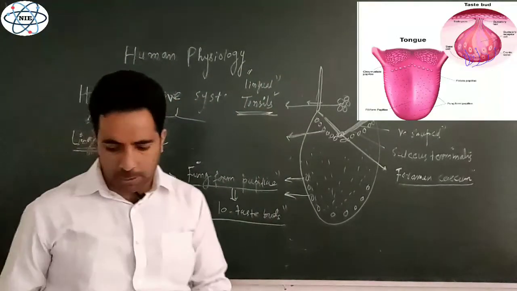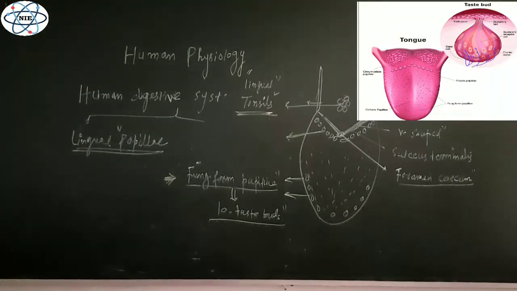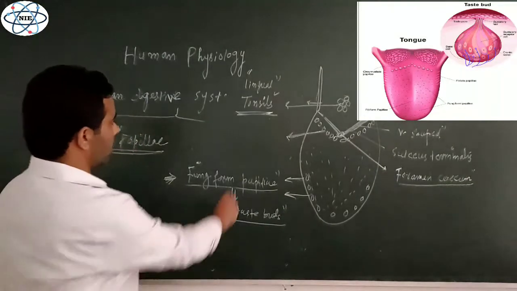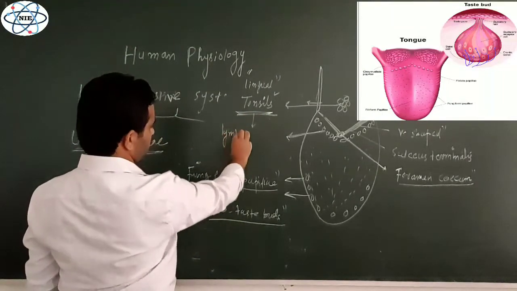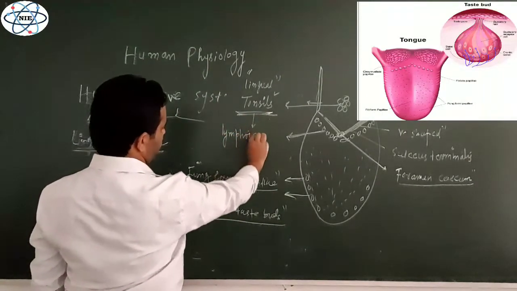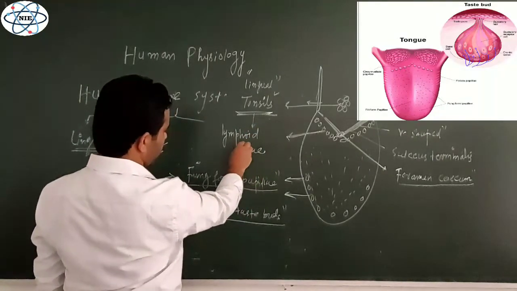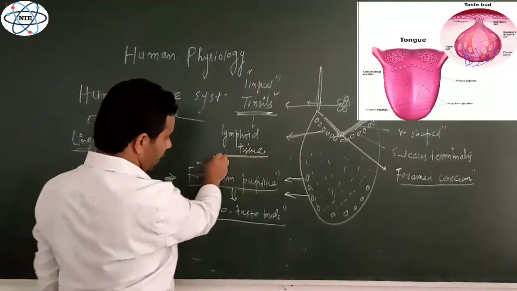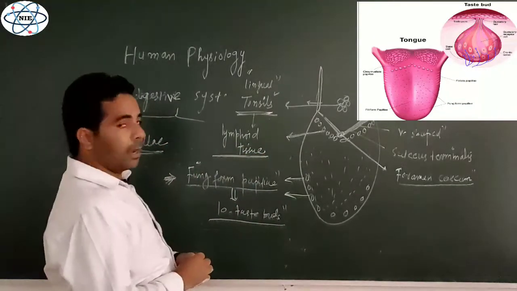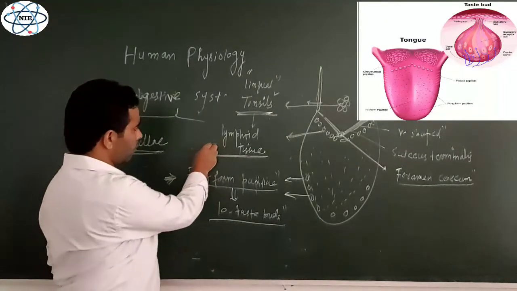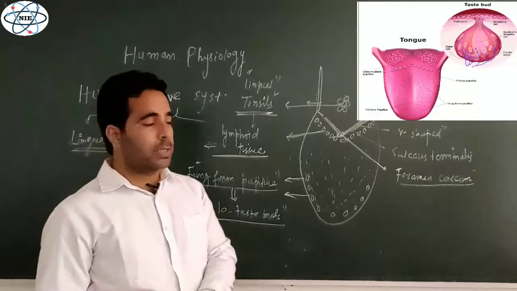What are tonsils actually? These tonsils are lymphoid tissues. They contain lymph, not blood. In the lymph there are various types of lymphocytes, B lymphocytes and T lymphocytes.